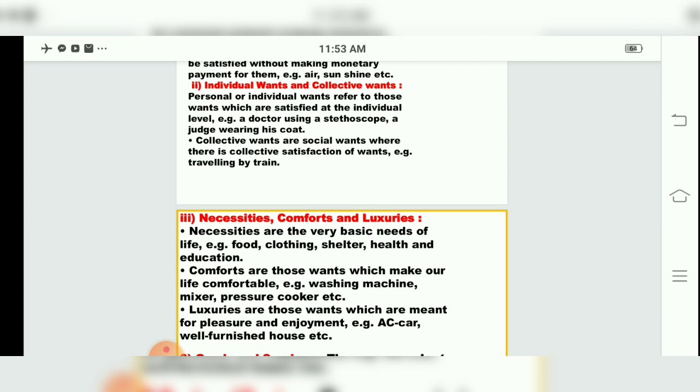Necessities means the basic things you require and go to the market to purchase. Comfort means your standard of living has improved, so you will have a washing machine, mixer, pressure cooker, etc. And luxurious things make your life easier. For example AC car, well furnished house, etc.